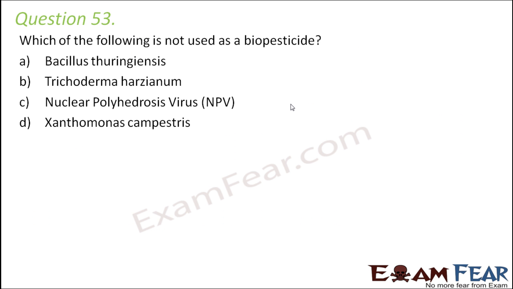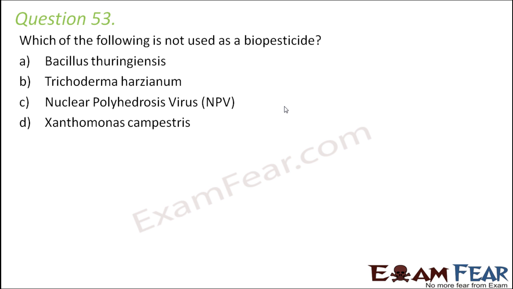Which of the following is not used as a biopesticide? Bacillus thuringiensis, Trichoderma harzianum, nuclear polyhedrosis virus, or Xanthomonas campestris. So out of these, which is not used as a biopesticide?